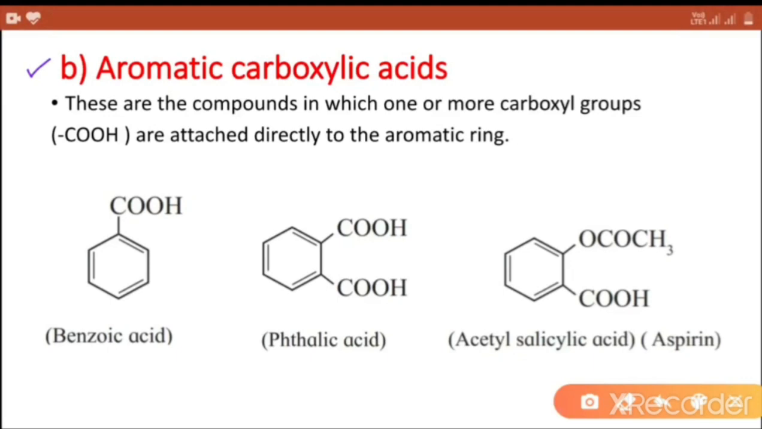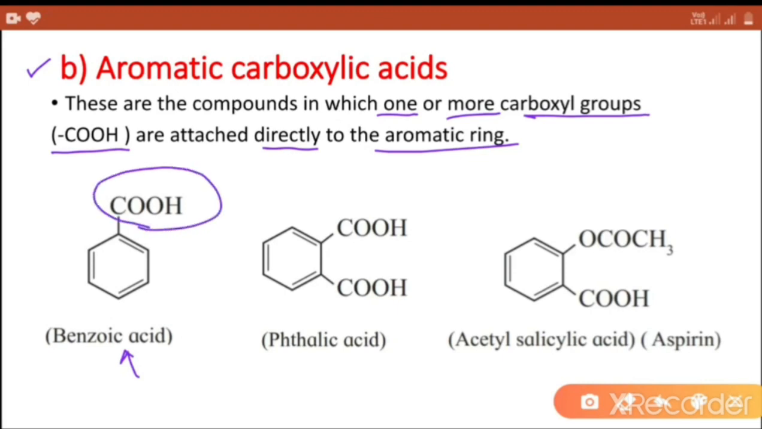Aromatic carboxylic acids. These are the compounds in which one or more carboxyl groups are attached directly to aromatic ring. First example, benzoic acid, which contains one carboxyl group directly attached with benzene ring. Second example, phthalic acid, which contains two carboxyl groups attached with the benzene ring directly with respect to ortho position.